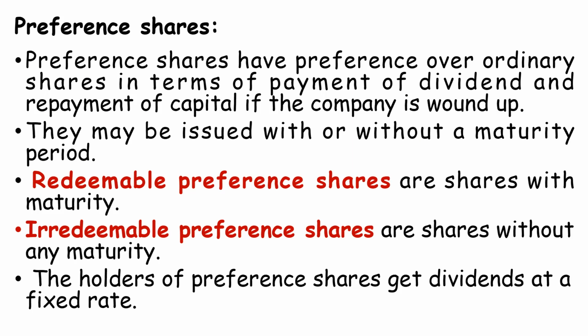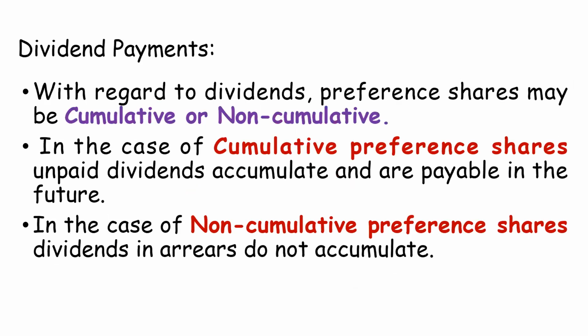In both cases you get a dividend, but the calculation will be different, because in redeemable preference shares you have a maturity period. So while calculating the present value, you have to take into account the maturity period. But here you have to take the maturity period as infinite, it goes on. Is it understood, Sakshi? Yes, ma'am. Any question, you interrupt.